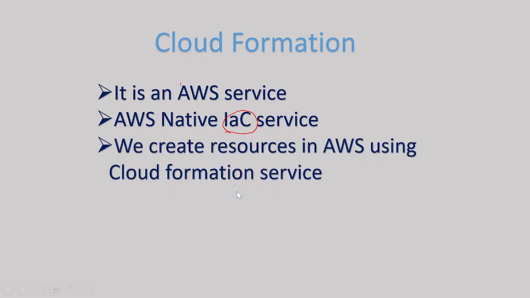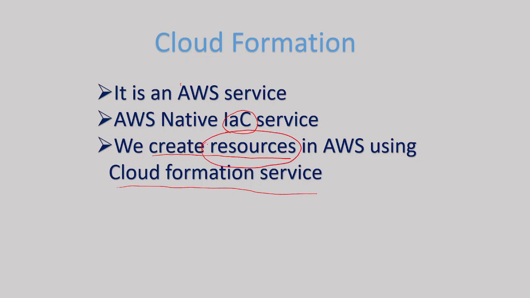Next, using CloudFormation, what we are going to do is create AWS resources. We are going to create AWS resources using the CloudFormation service. So when we talk about resources, what does it mean?